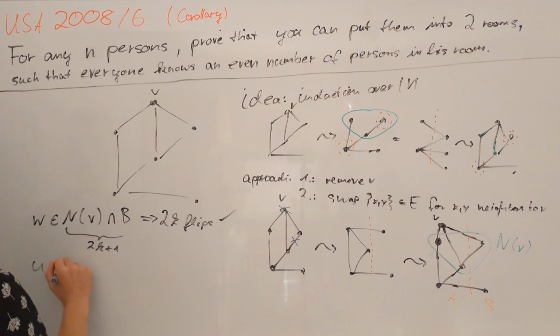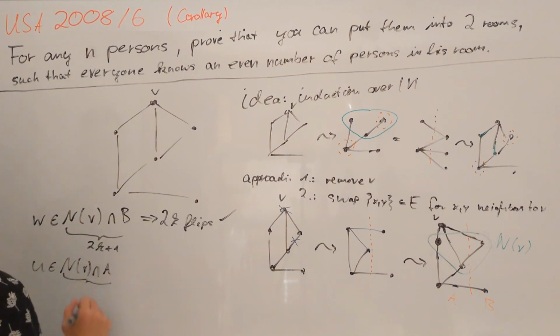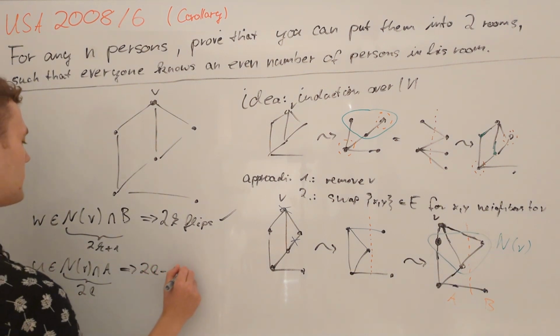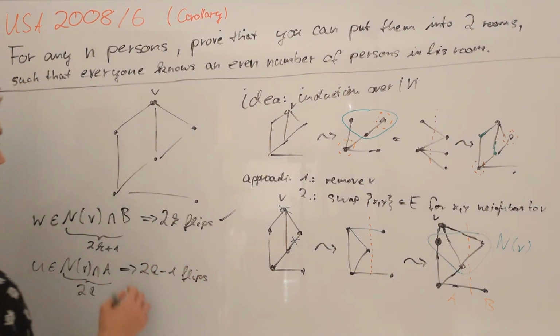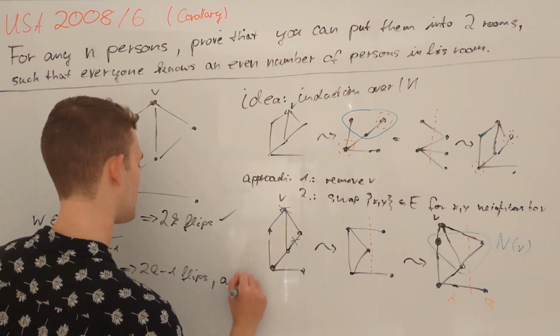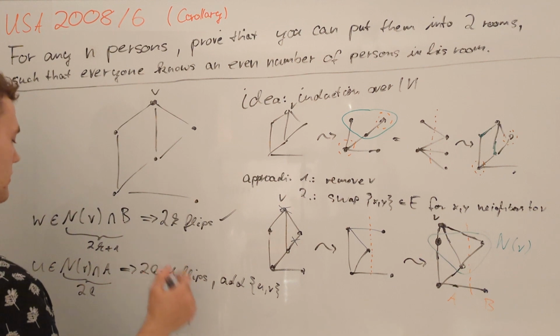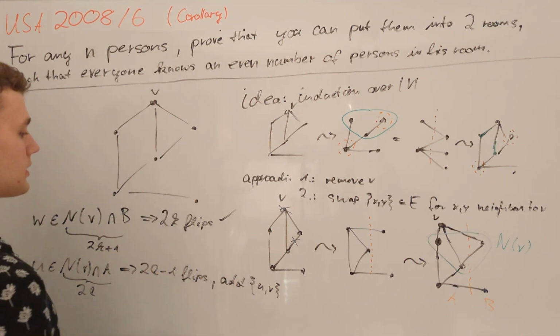Now, for some U in N(V) intersected with A, we get that this set has size 2L, and therefore there are 2L minus 1 elements of this set not equal to U, so we have 2L minus 1 flips that each change the parity of the degree of U in A. But this is very good and exactly why we constructed this operation in that way, because we also add an edge U, V. And therefore, in total, we change the degree of U 2L minus 1 plus 1 times.